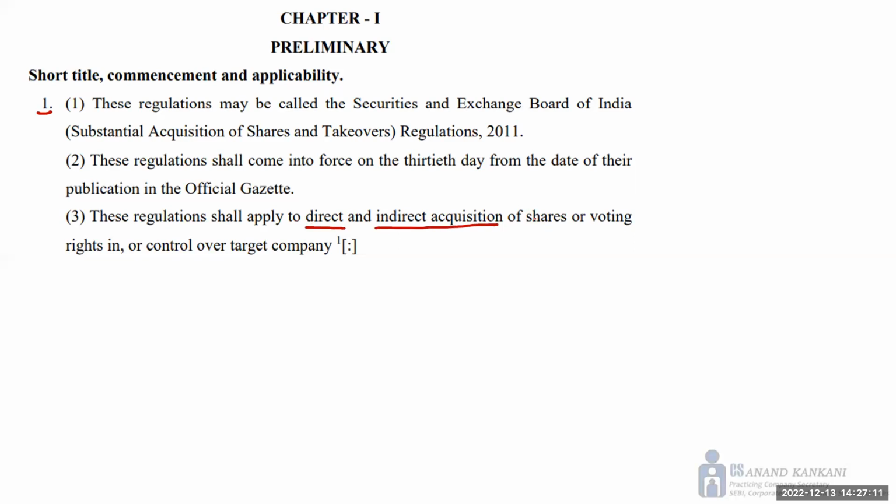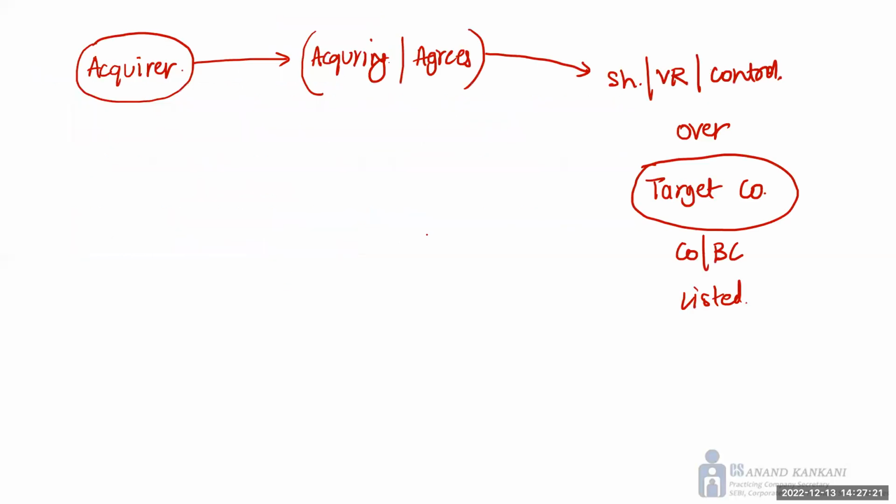Now again, like I said, you'll find shares, voting rights, or control over the target company. Now, what is direct acquisition? What is indirect acquisition? So just see this diagram. What is happening here? The acquirer is acquiring shares, control, or voting rights over the target company, right?